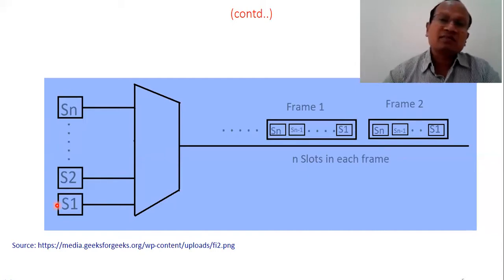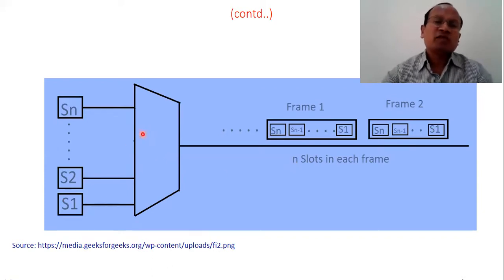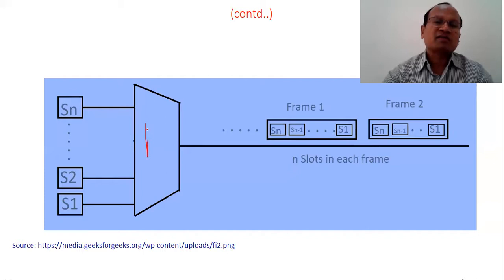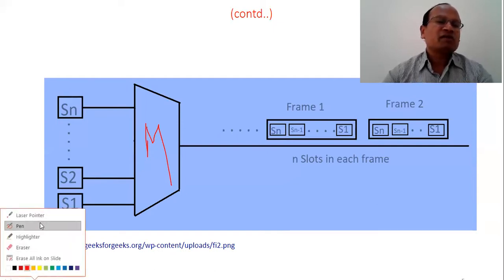Once all signals have their respective second, third, fourth time slots communicated, different frames will keep on being sent over the same media, the same channel. So this is the typical flow. This block is actually a mux, your multiplexer. This is a block representing a multiplexer.